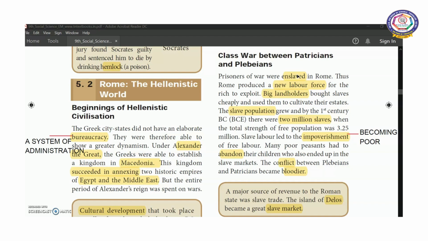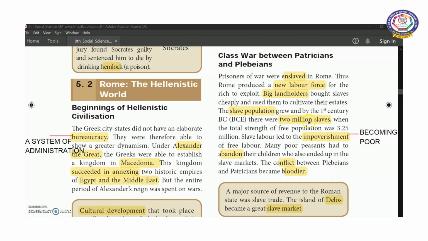Big landholders bought slaves for a cheaper amount and used them to cultivate in their estates. So the slave population grew, and by the 1st century there were 2 million slaves. The total population was 3.25 million, but out of that 2 million people were slaves.